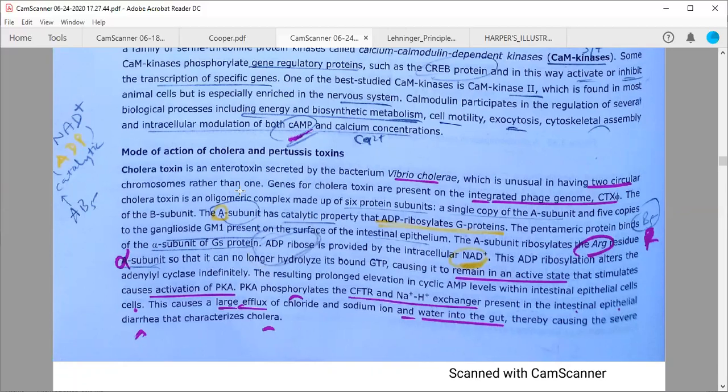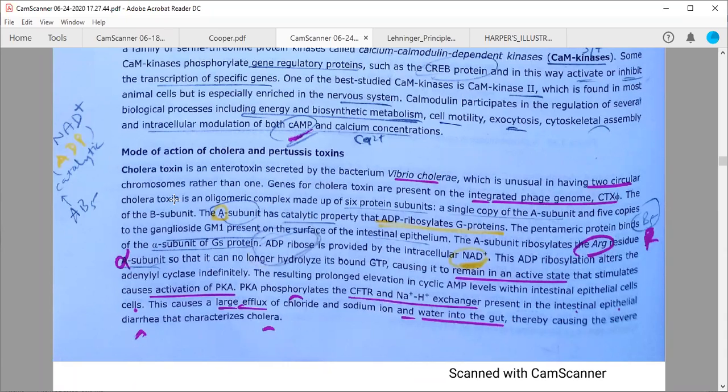The cholera toxin is an enterotoxin secreted by a bacterium called Vibrio cholerae, which is unusual in having two circular chromosomes. Someone can ask you directly whether it is a bacterium or a virus, because from the name it seems like a virus, and some of you may make this mistake.